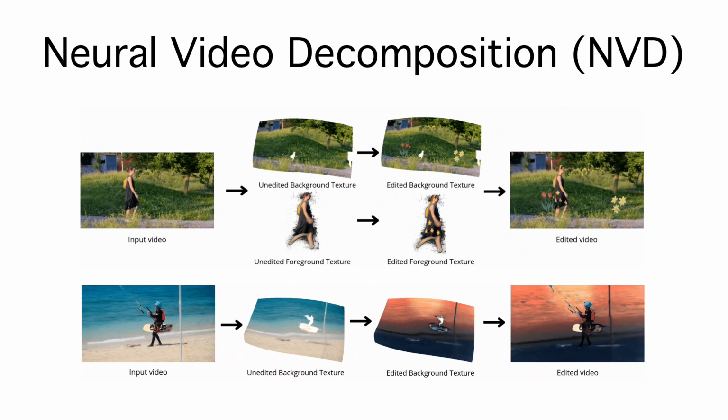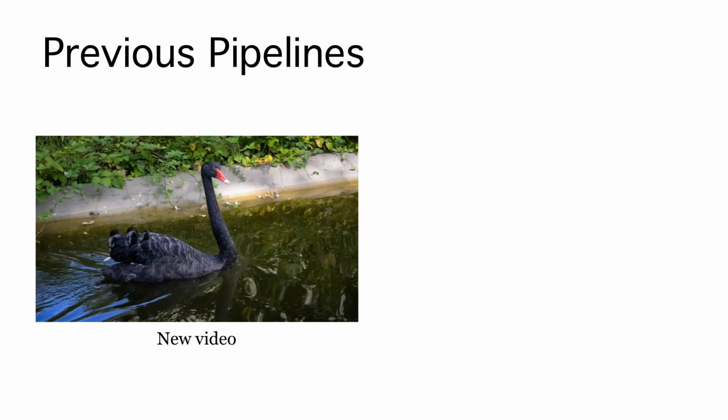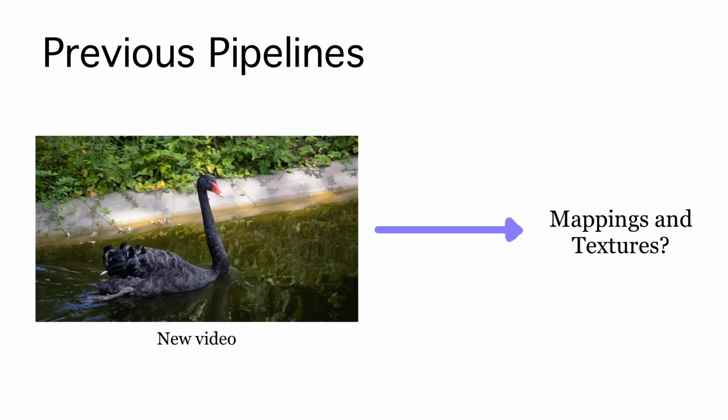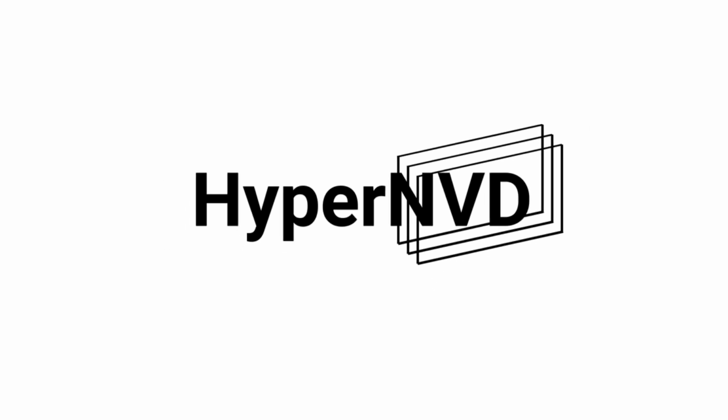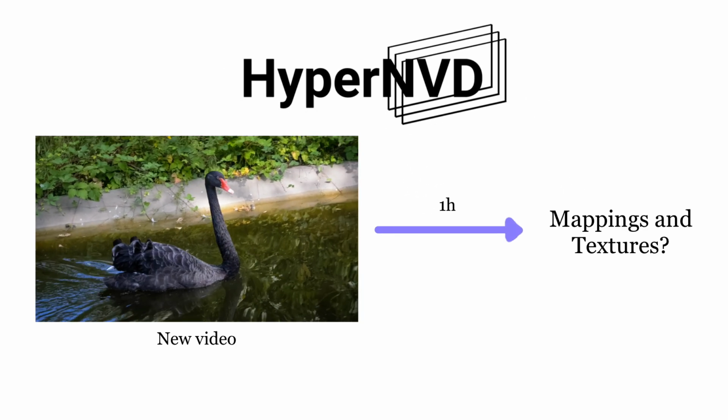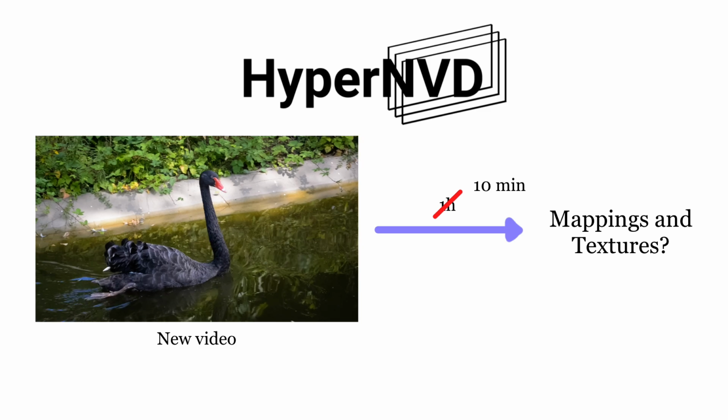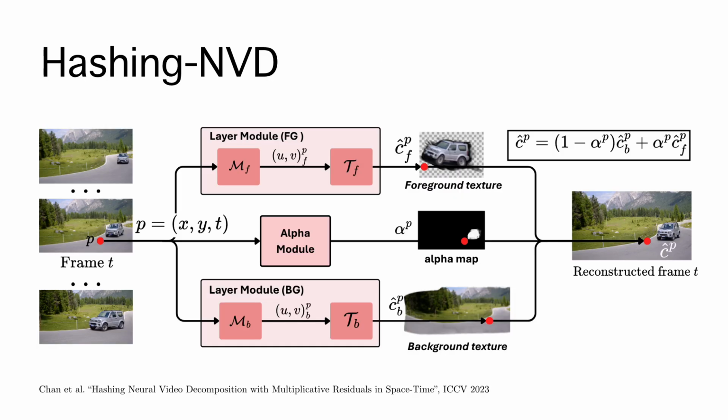But there's a problem. Each time you want to edit a new video, you need to retrain the decomposition model from scratch, which usually takes about an hour. To solve this, we introduce HyperNVD, a method that cuts down training time by providing a strong starting point using a hypernetwork. We start from the baseline NVD model, which includes two modules, one for the foreground and one for the background, plus a separate alpha network.